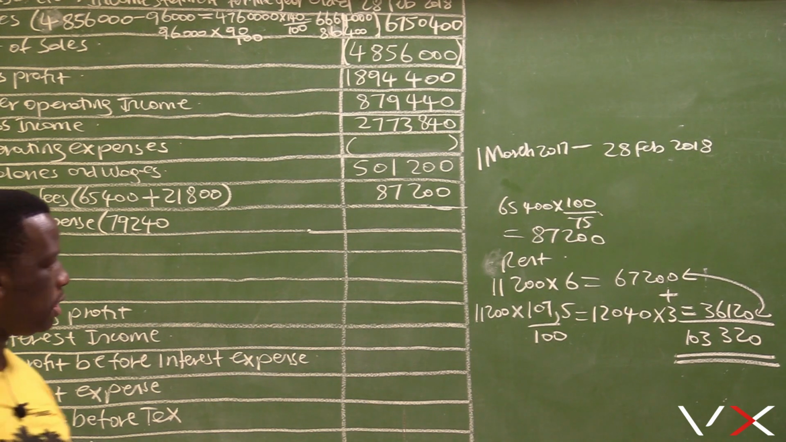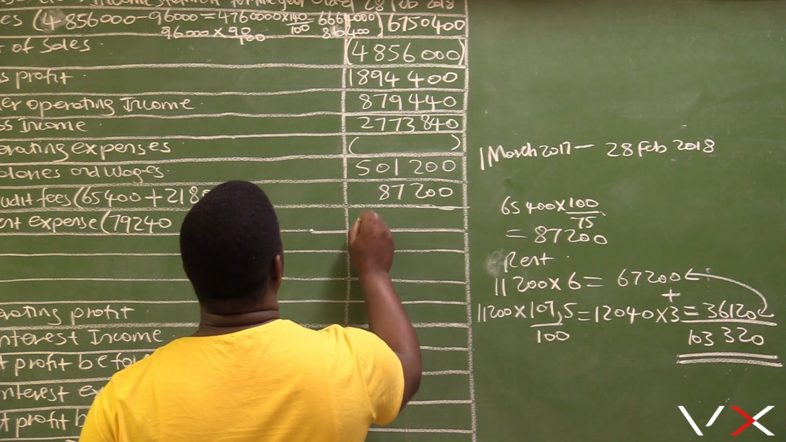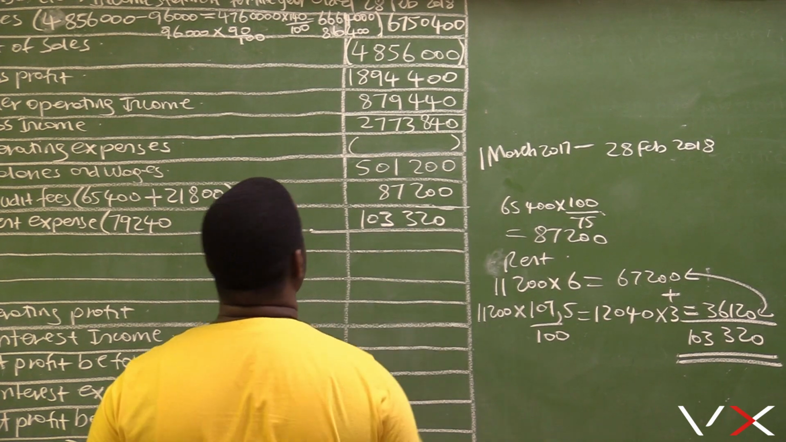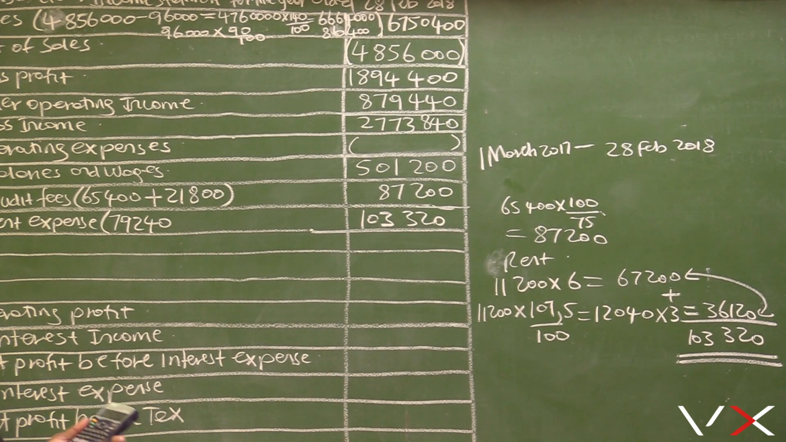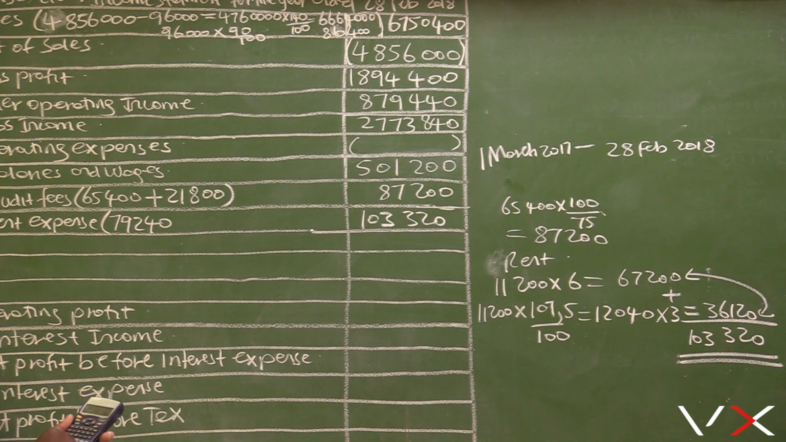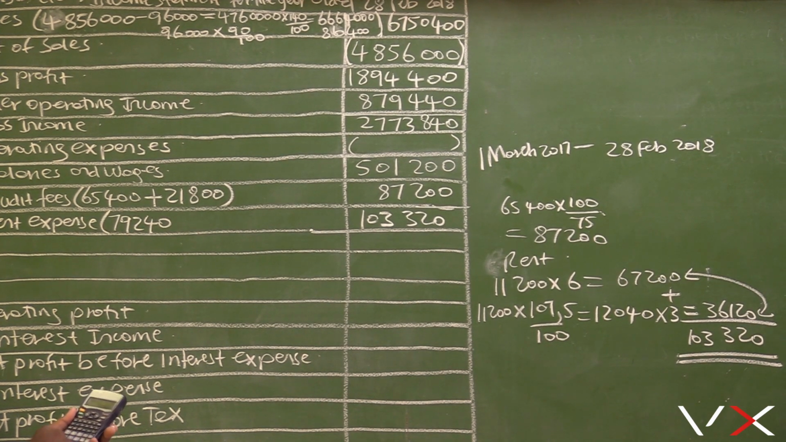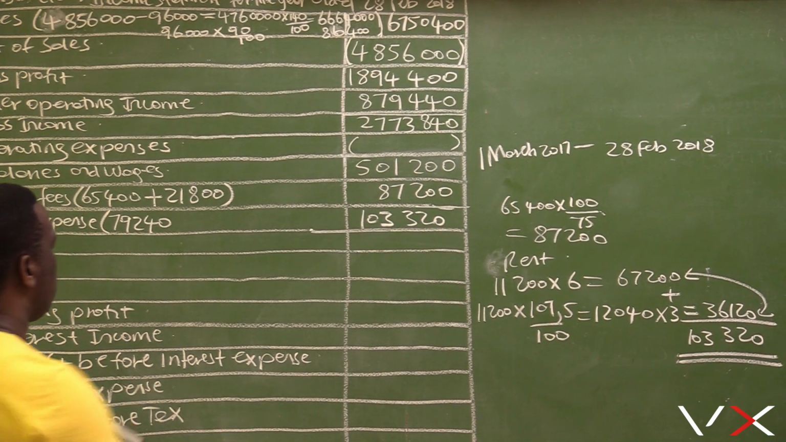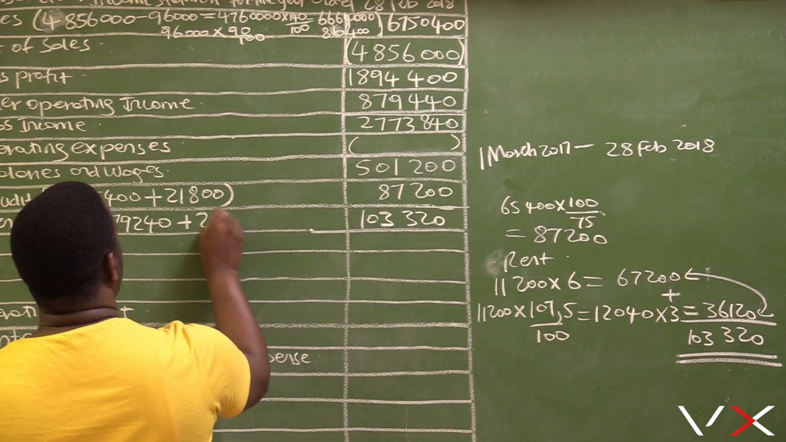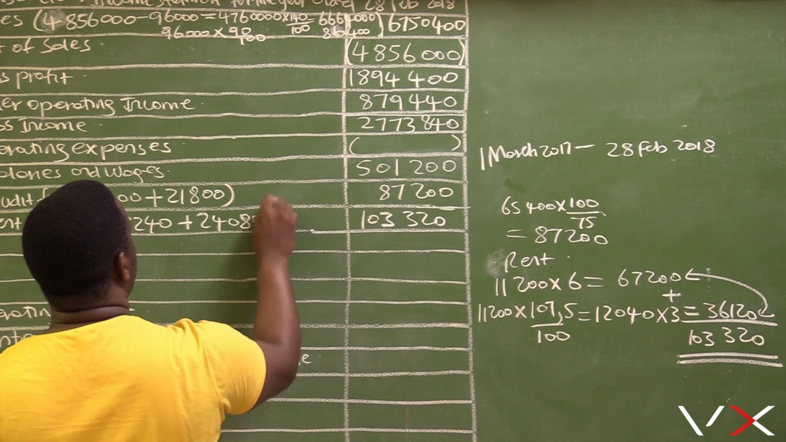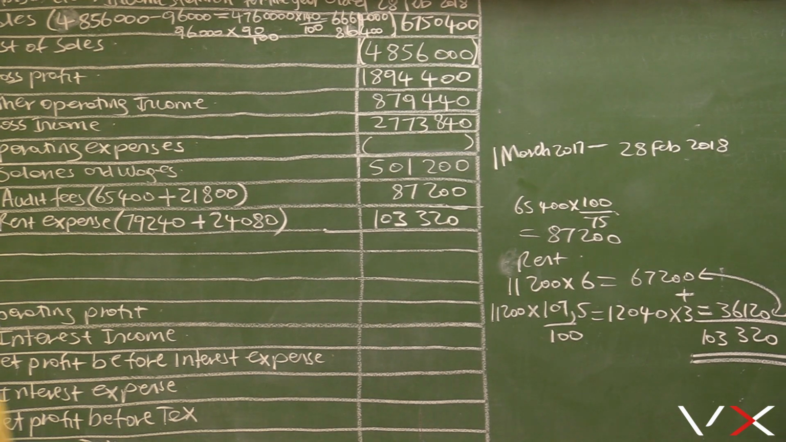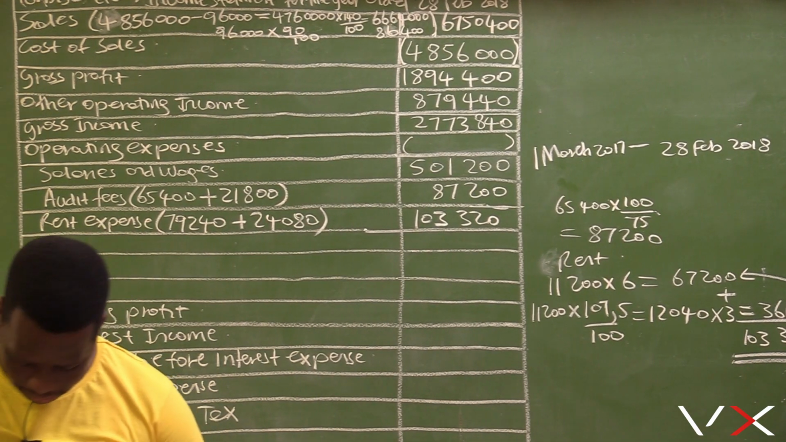And the total amount is supposed to be 103,320. So how much is missing here? 103,320 minus 79,240 is 24,080. We need to add 24,080 here. So we are done with rent.